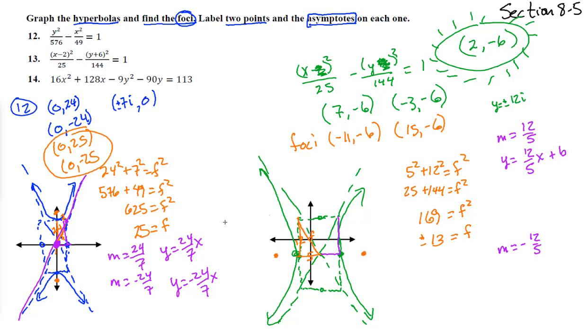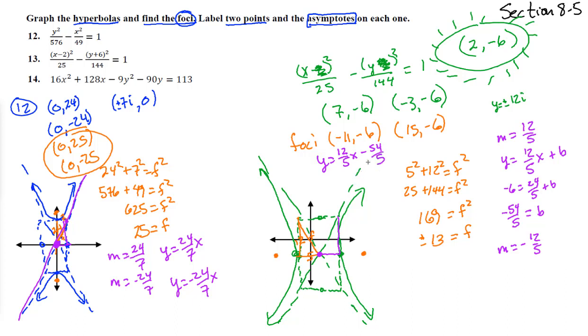Now remember, we don't know what the b is. Here we were lucky. It went through (0, 0), so the b was 0. Here we've got to go through the one point we know, which is (2, negative 6). So we get negative 6 equals 12/5 times 2, which is 24/5, plus b. So b equals negative 30/5 minus 24/5, which is negative 54/5. So this answer, we'll write it right up here: y equals 12 fifths x minus 54 fifths.